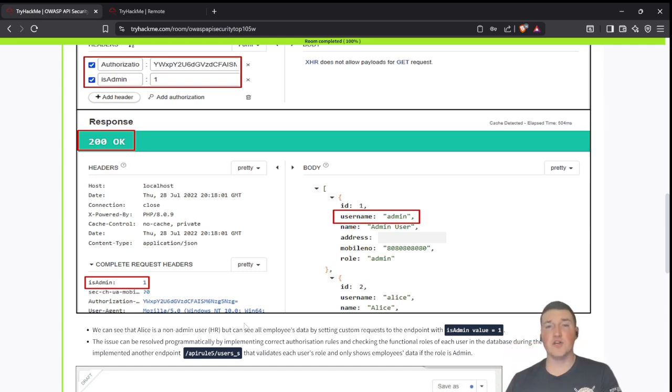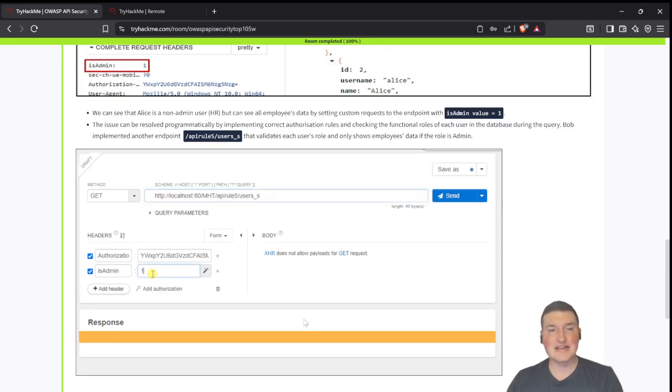That's really poor security because anybody could just go change that packet and say, is admin value equals 1 now, right? And so what we want to do is actually have it check the database where the user's authenticating already and check if they're an admin in there, right? Role admin. If they're not an admin, don't let them in, even if they say they're an admin, right? Or don't let them at least have admin access.